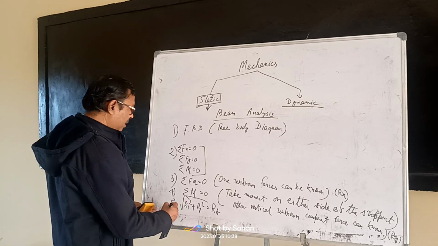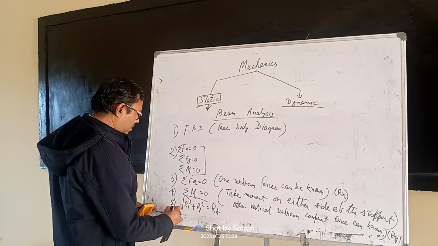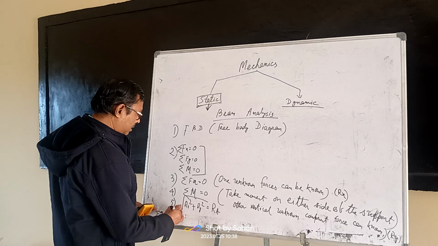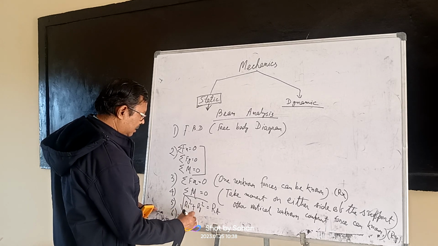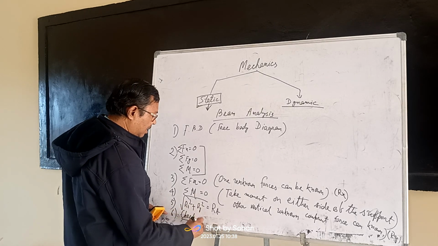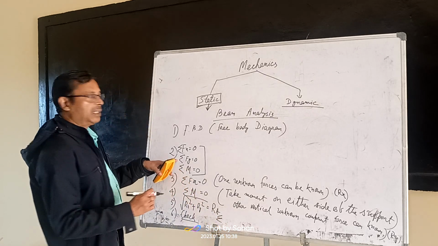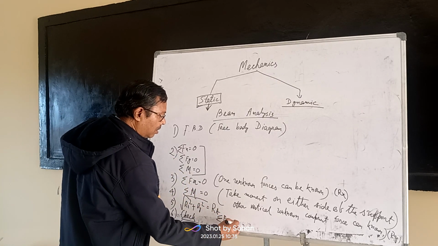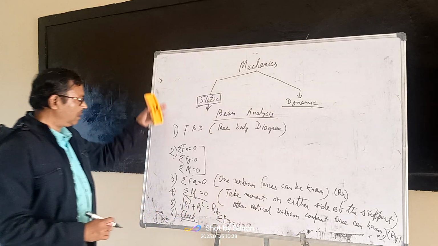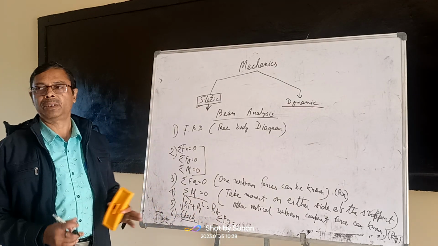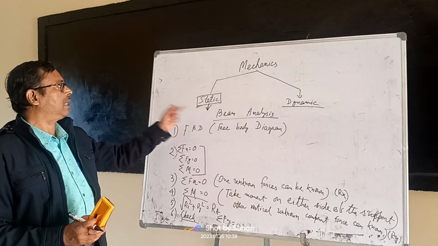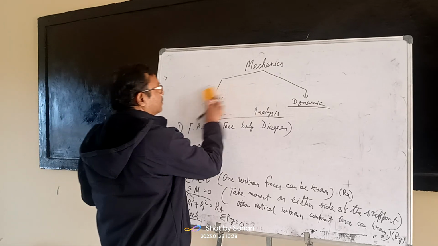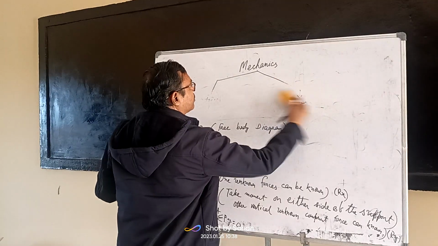And after it, you may go to another step for checking. Check means you may apply sum of Fy is equal to 0. You will get this one. So these are the 6 steps to be applied for analysis of a beam. So let us take an example.